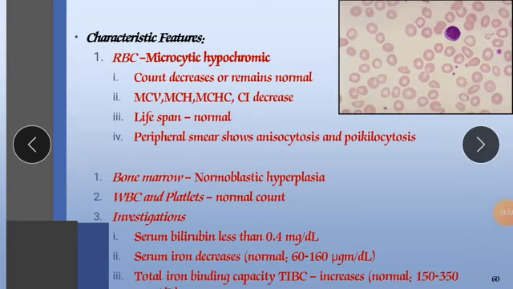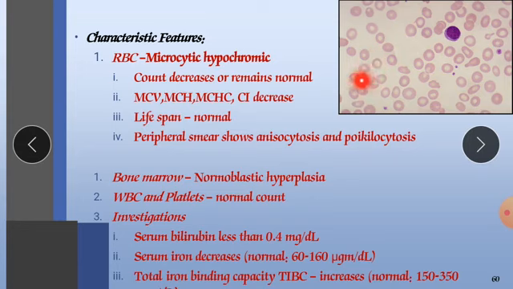Now the characteristic features of this anemia: RBCs are microcytic hypochromic. Microcytic means their size is decreased, their diameter is decreased. Hypochromic means their color is decreased, the color becomes very pale.